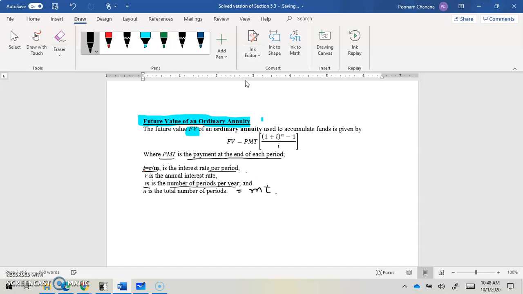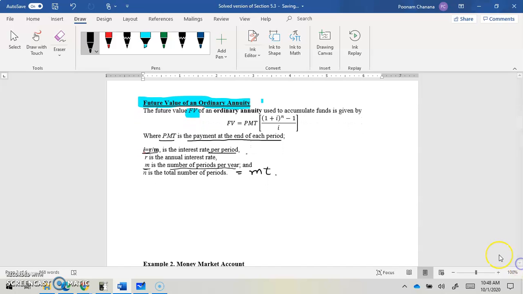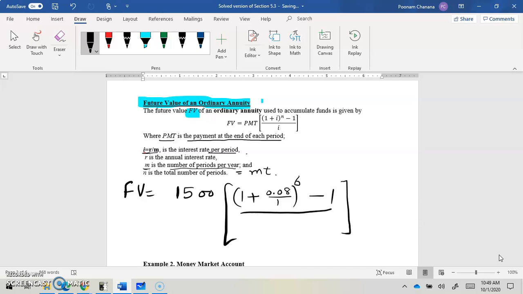So let's use the formula for the given problem. Future value is equal to the payment, 1500, times (1 plus I, where I is R by M, so 0.08 by 1) raised to the power of the total compounding periods, 6, minus 1, divided by 0.08 by 1 basically, right? So you can calculate that.